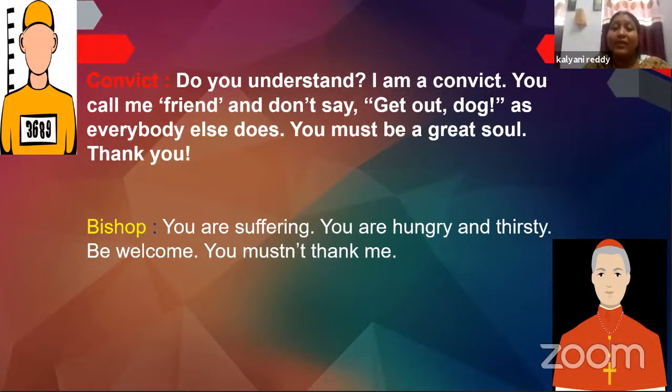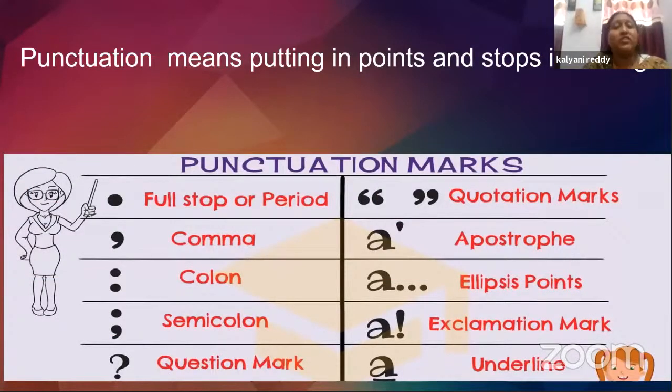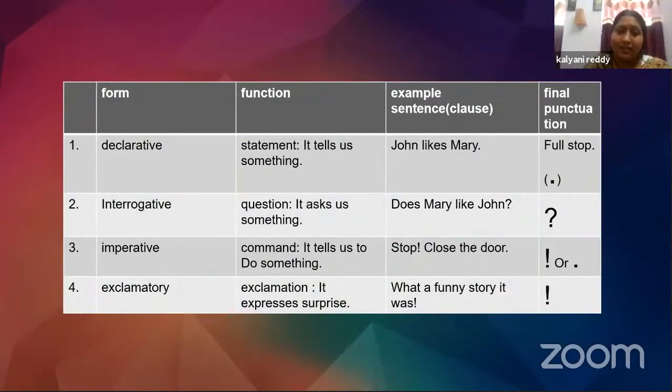Okay, children, do you know what they indicate? They indicate the end of that particular sentence. Do you know what they are called? Yes, they are called punctuation marks. Well, so punctuation means putting in points and stops in a sentence, right? Now, there are a few punctuation marks in your unit. Now, what are they? Full stop, comma, question mark, quotation marks, and exclamation marks.